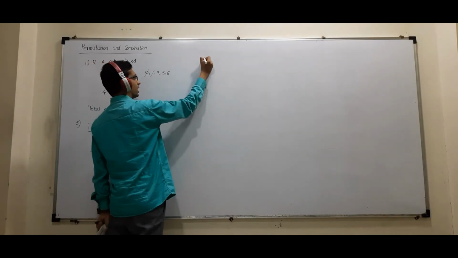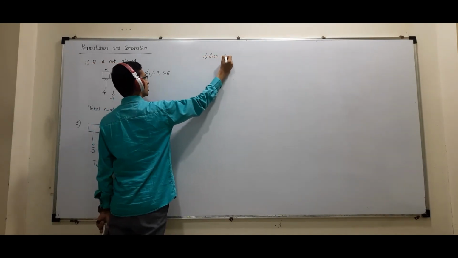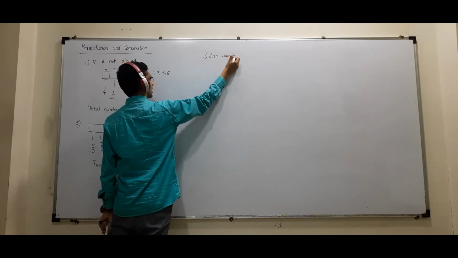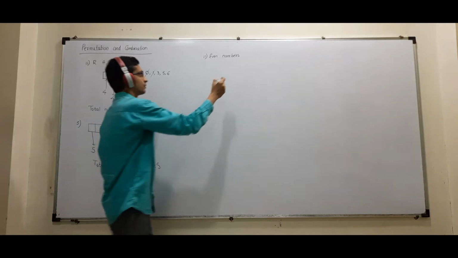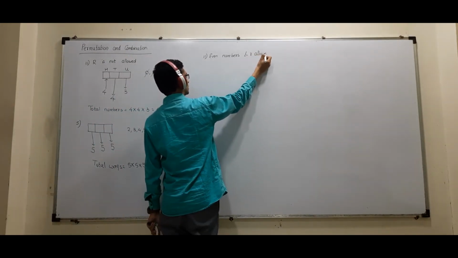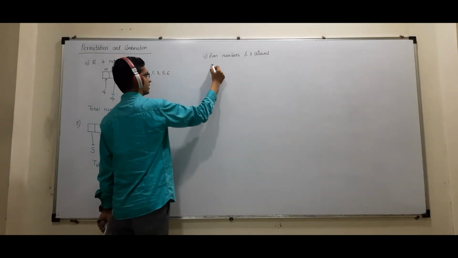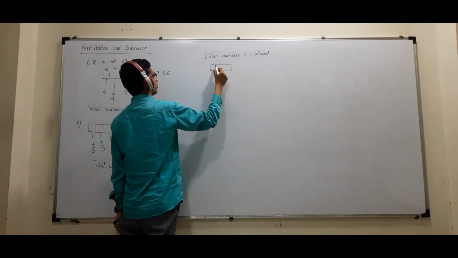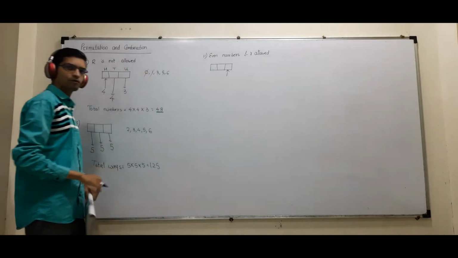Now I am modifying this question. In this second part, I want only even numbers, and repetition allowed. Even numbers and repetition allowed. Okay? If I talk about an even number, we know that a number is even if it ends in a multiple of 2.